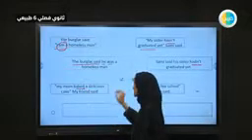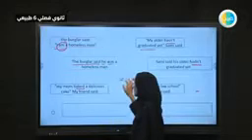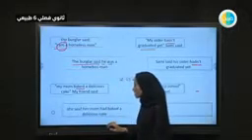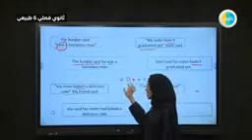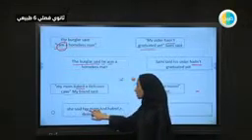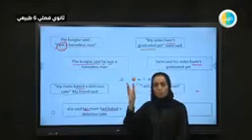Then, let's check here. My mom baked a delicious cake, my friend said. How can we report this one? We can report this one saying, my friend said that her mom, she's not your mom, her mom instead of my mom, had baked. Present into past, present into past, and past into past perfect.